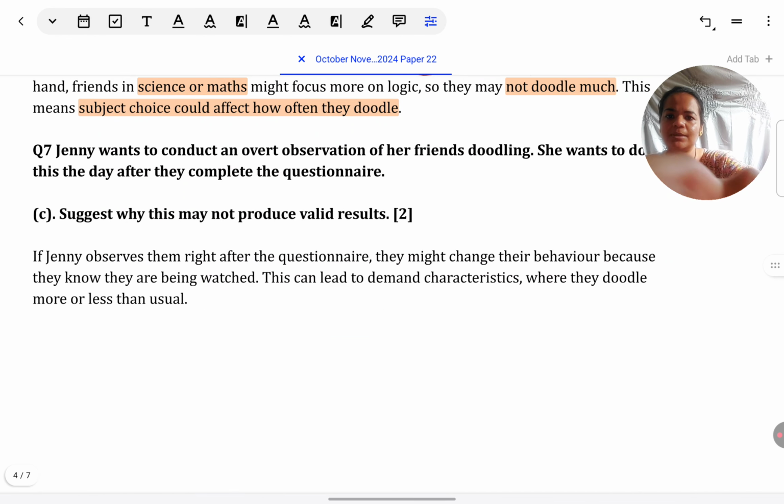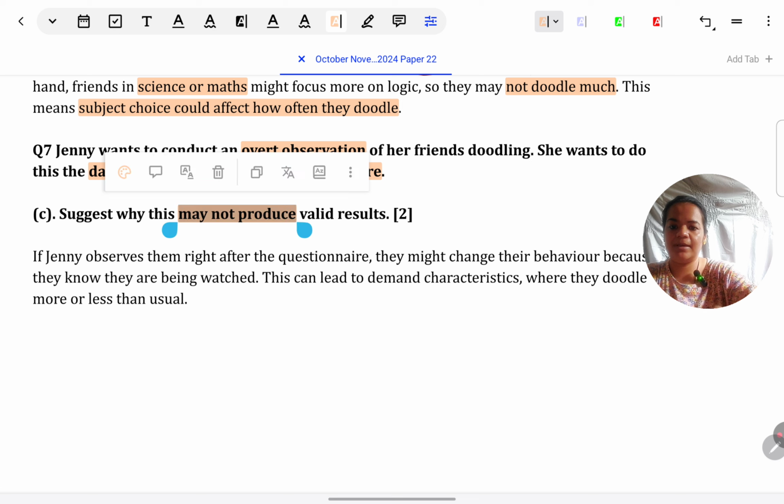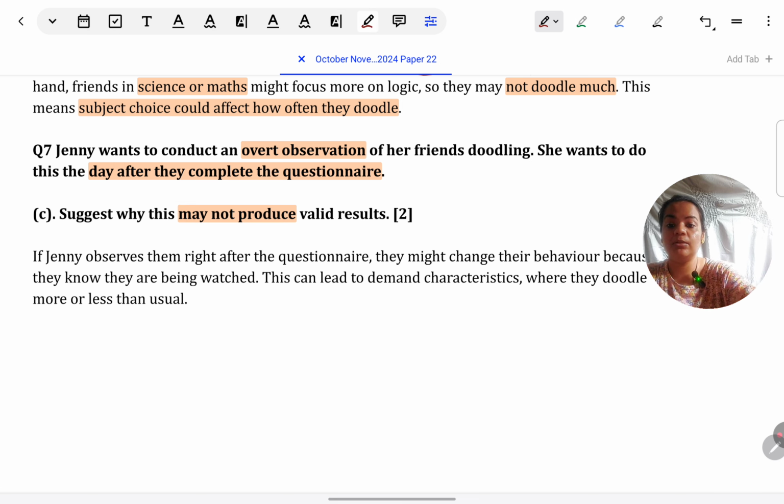Let's look at the next one. Jenny wants to conduct an overt observation of her friends doodling. She wants to do this the day after they complete the questionnaire. Suggest why this may not produce valid results. Again, read carefully why it may not produce valid results. The key thing is they've mentioned a technique suddenly, overt observation, so definitely has something to do with that. Overt observation just means being known to participants. The participants know that there's a researcher who's seeing and recording them.